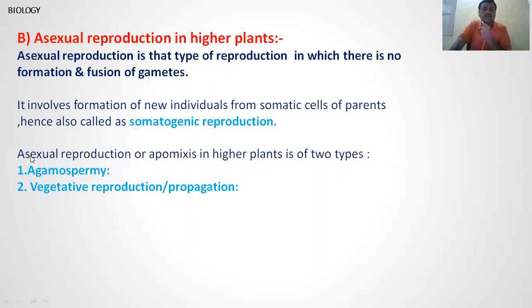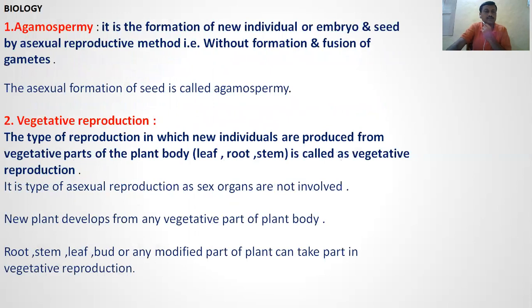Okay, then asexual reproduction or apomixis. Apo means without, that is, without mixing of the gametes. In higher plants, there are two types. First, agamospermy, and second, vegetative reproduction or propagation. Then next, agamospermy.